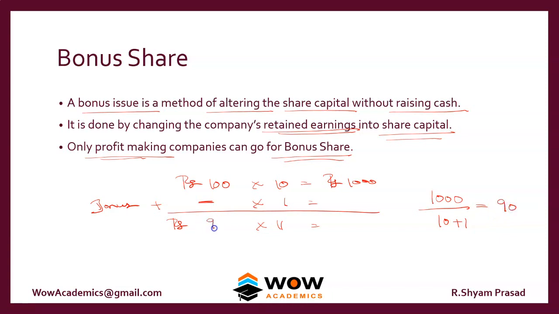So 90, we can put it like 90.91 or something. When you multiply, you will get the same 1000 rupees. So the concept is this: the amount will remain the same even after the bonus issue. Okay, the share price will collapse. So even though you have the additional one share, you won't become rich just because you got a bonus share. Okay, so that's what happens.